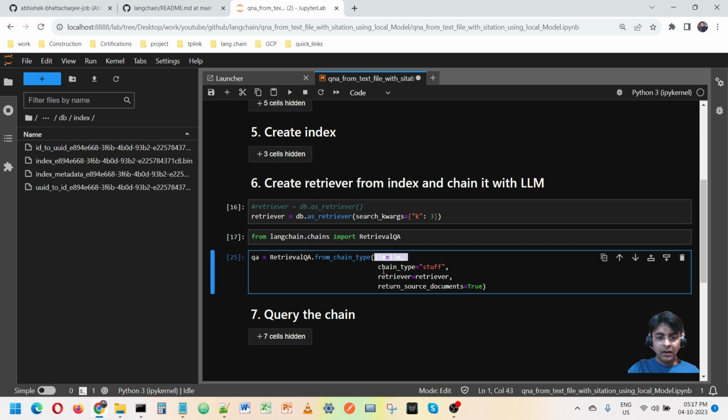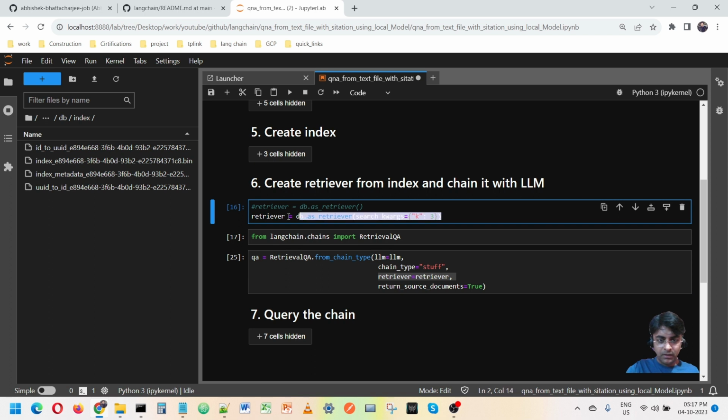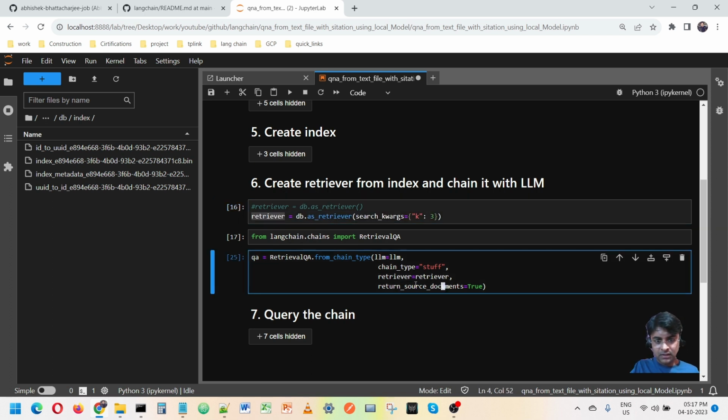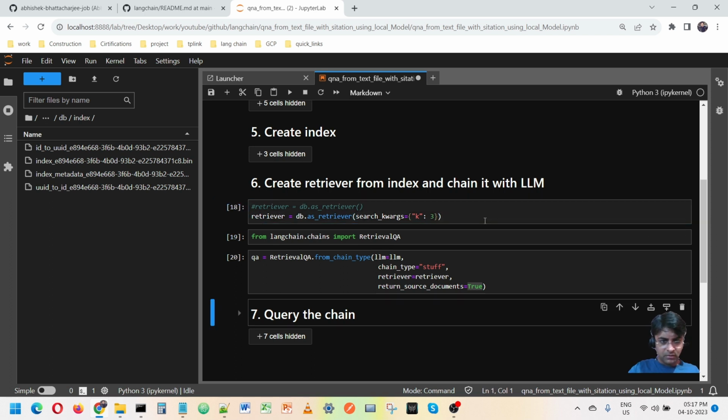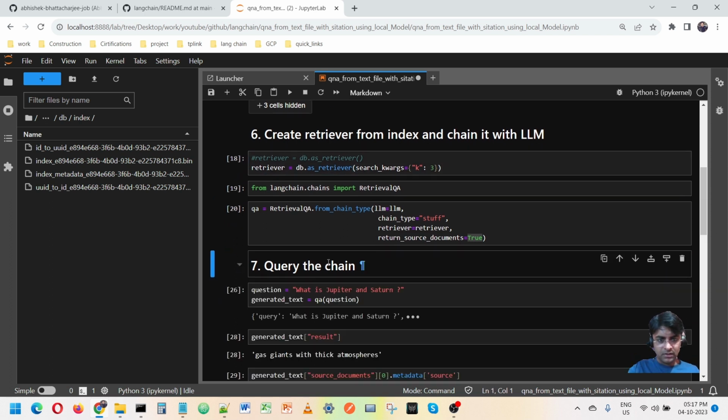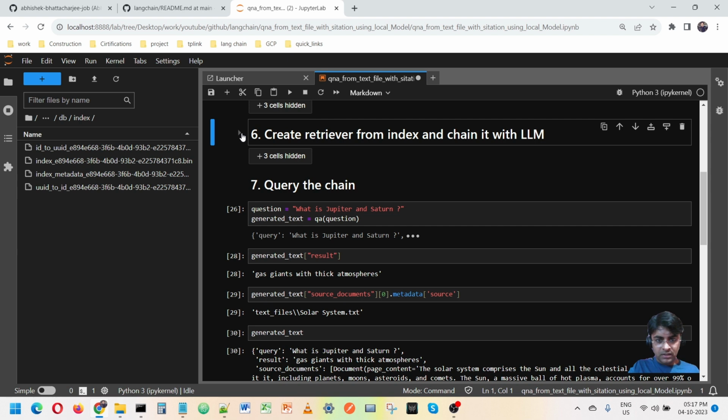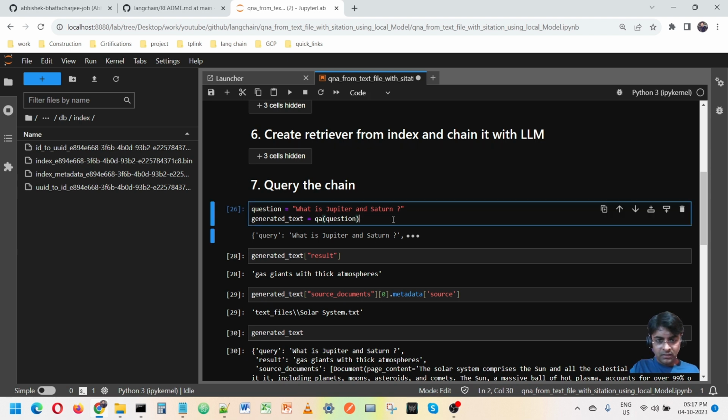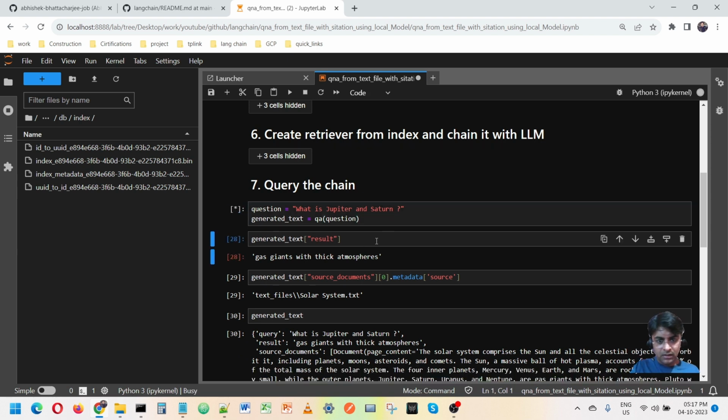And the retriever variable that I have created from that index, I'm passing, and I want the source of the document also, right? So I'm mentioning true. Did I run it? I forgot. Okay, so now everything up to here is done, and I'm running this one and it would answer.